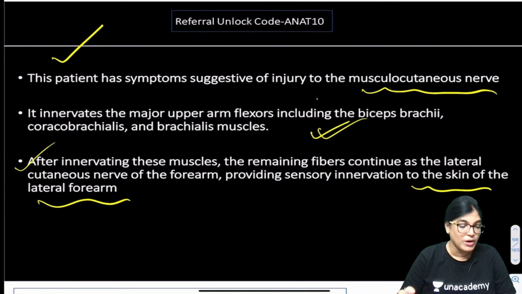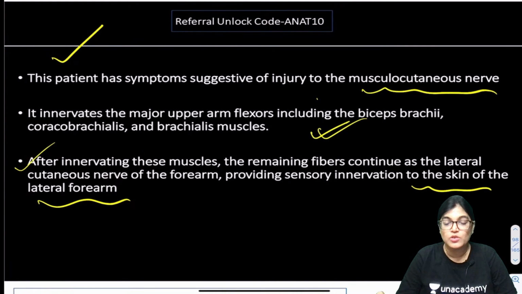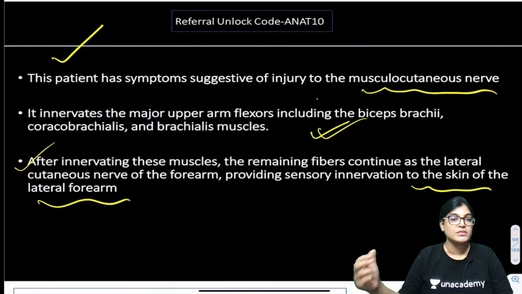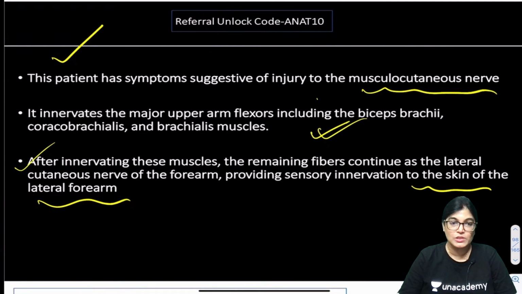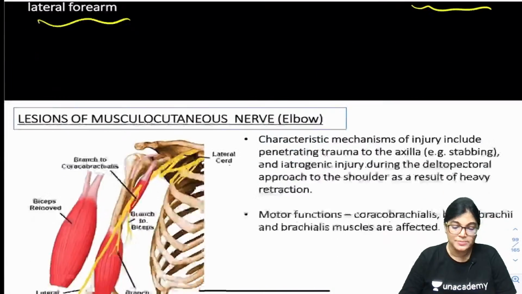So, these are the key points. The key point mentioned in the MCQ was loss of biceps reflex, meaning biceps brachii is involved in the biceps reflex, and so we easily know that the musculocutaneous nerve is the answer. The next point is that we have to know the course of the musculocutaneous nerve. It terminates by becoming the lateral cutaneous nerve of forearm. So, that is the correct answer.